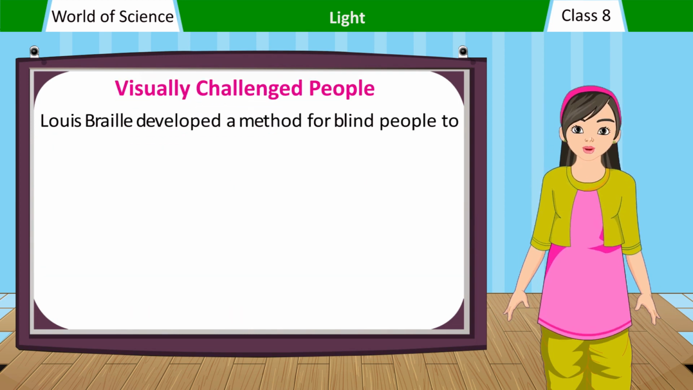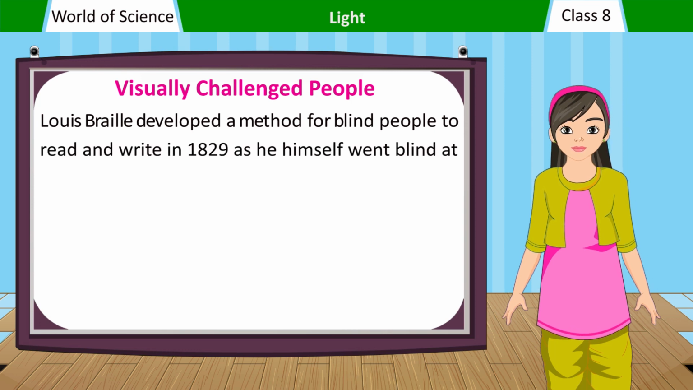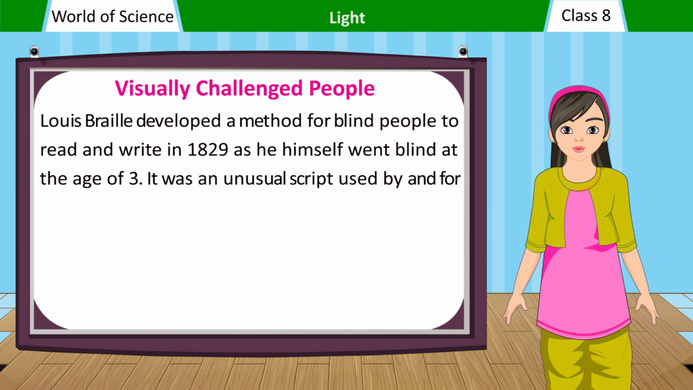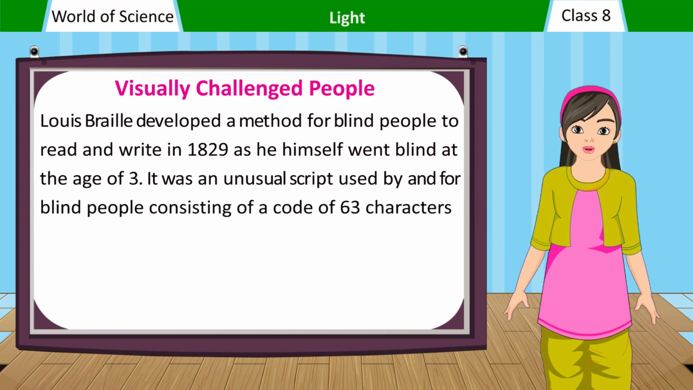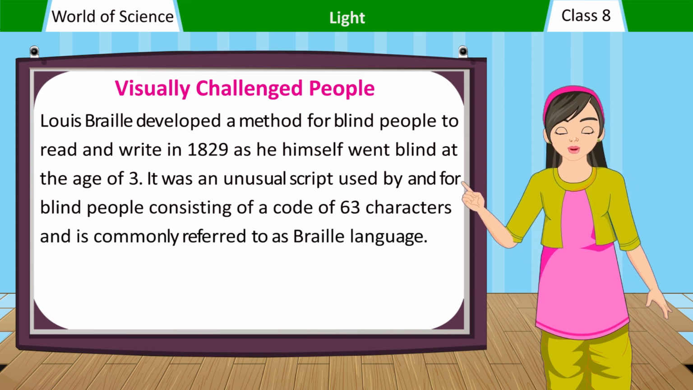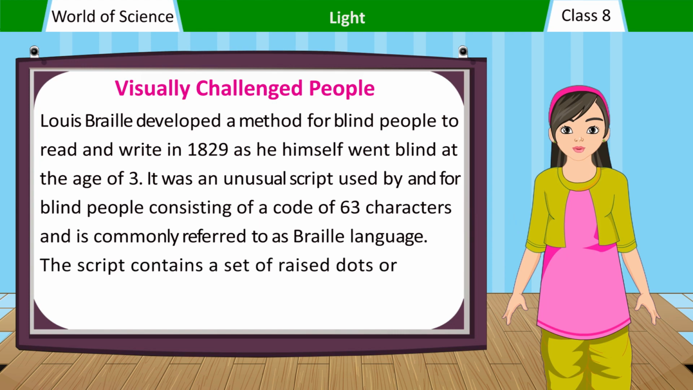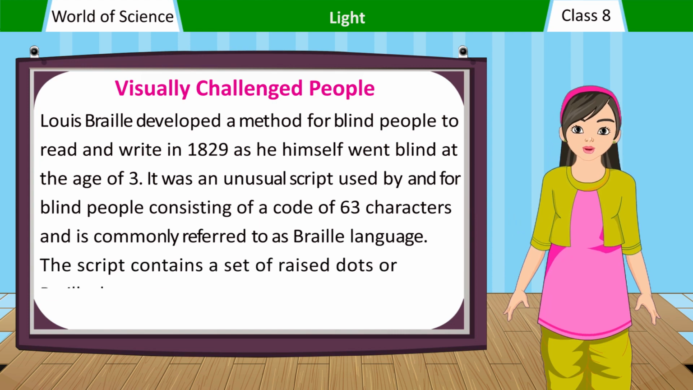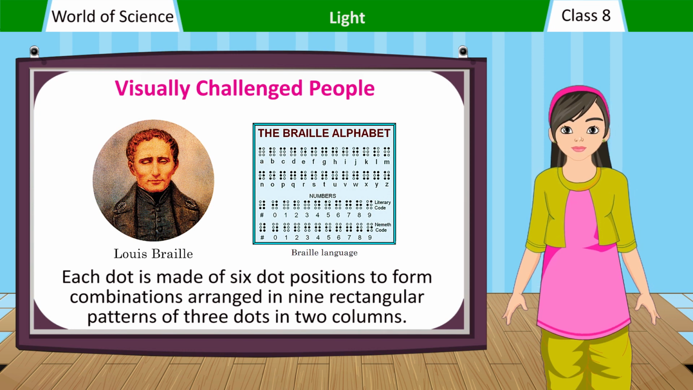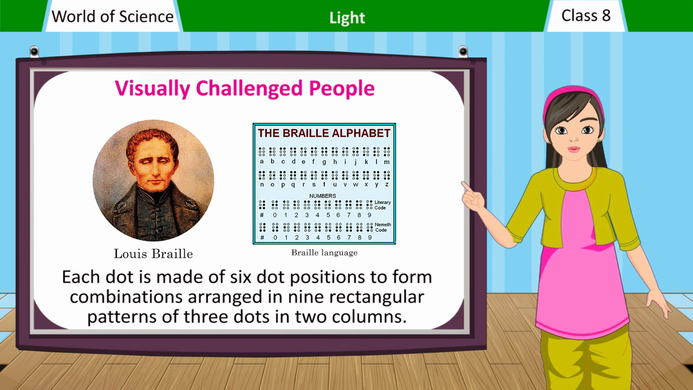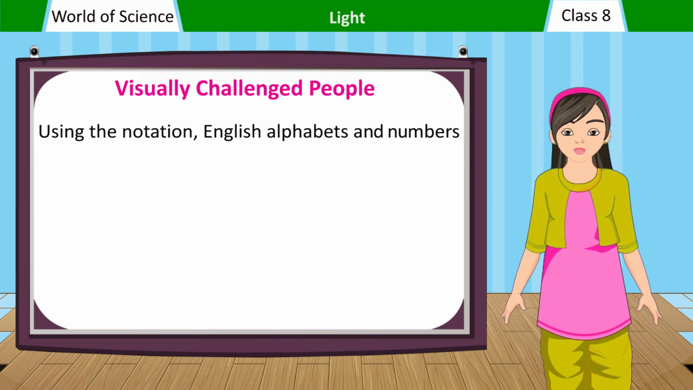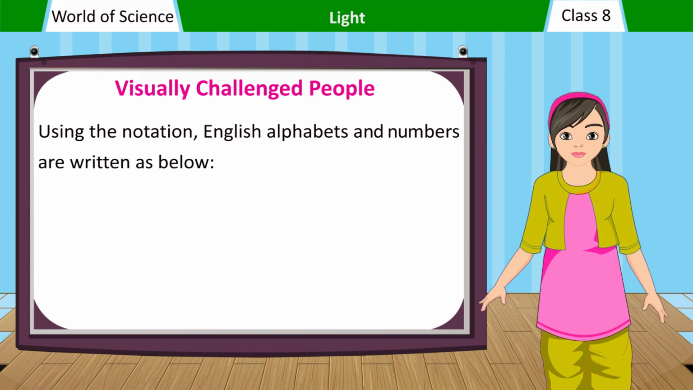Visually challenged people. Louis Braille developed a method for blind people to read and write in 1829, as he himself went blind at the age of 3. It was an unusual script used by and for blind people consisting of a code of 63 characters and is commonly referred to as Braille language. The script contains a set of raised dots or Braille characters. Each cell is made of 6 dot positions to form combinations arranged in rectangular patterns of 3 dots in 2 columns. Using the notation, English alphabets and numbers are written as below.